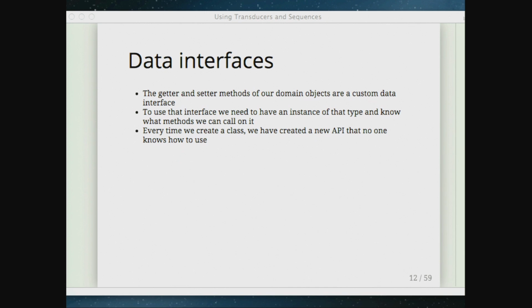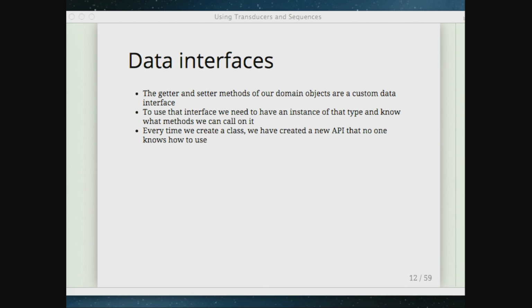When I step back and really think about this, I think about these as data interfaces. Most of these objects, when you create them, are just fields and getters and setters. That's not always true, but there's a large number of them out there that are really wrapping the data in this class, which is the interface to your data. And to use that interface, we need to know what those methods are.